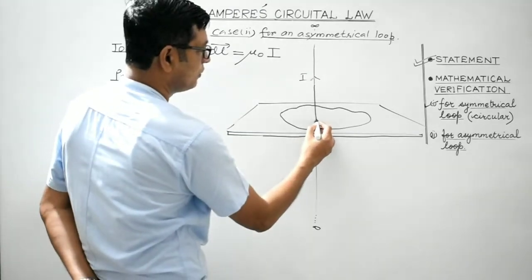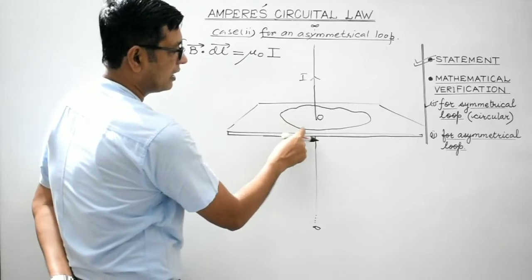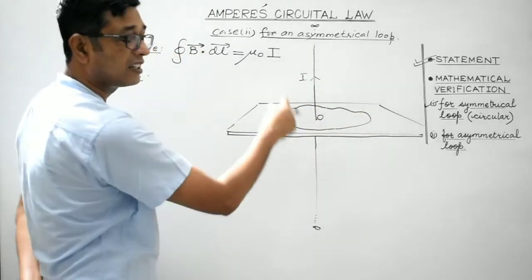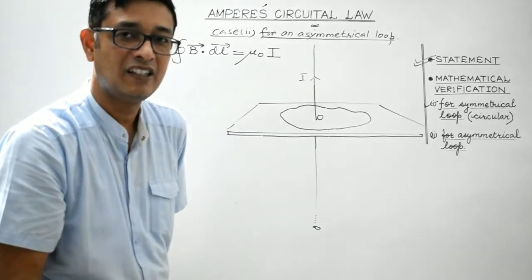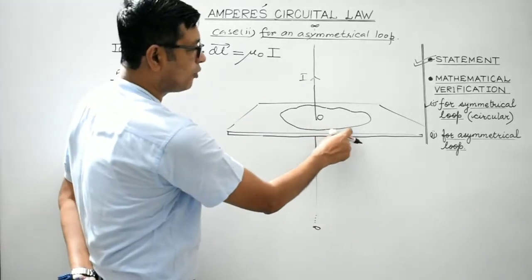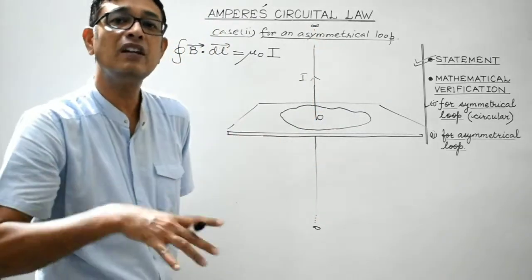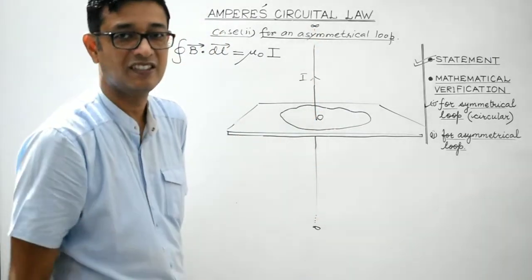This is point 2. Obviously, at every point on its circumference, its distance from the straight current carrying conductor would be different. And hence, at different points on the loop, the strength of the magnetic field due to this current carrying conductor would also be different. It won't be constant, right?